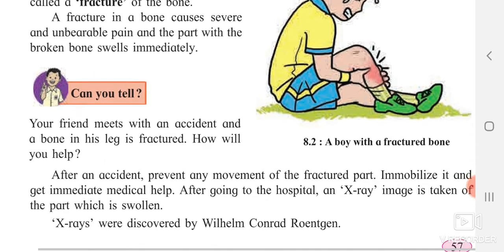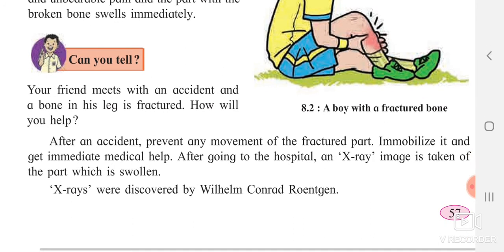So when your friend meets an accident and a bone of his leg gets fractured, how will you help him? Are you going to tease him? Yes, very good, nice. You are not going to say like this. What you are going to do is help him out. You will shift him, you will place him somewhere on the vehicle. If you have a car, you can make him sit inside. You can tell your father or anyone elder with you to pick him up and directly take him to the hospital.